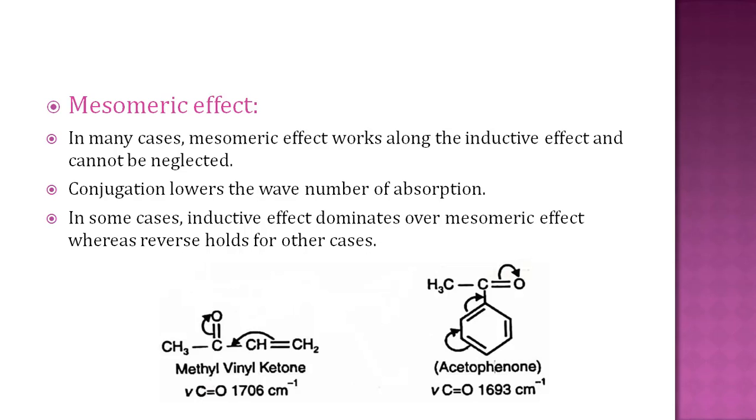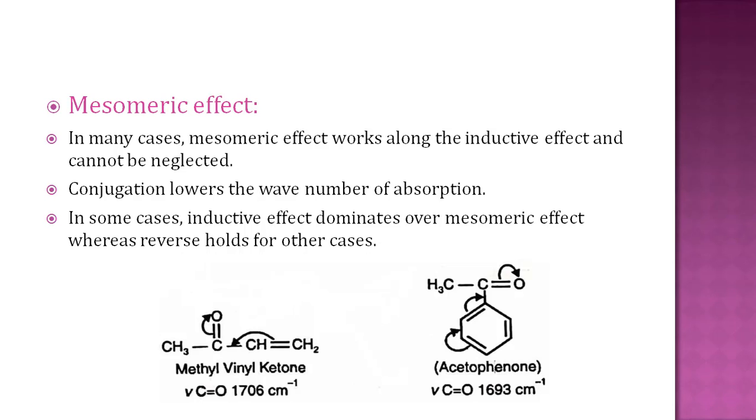The second effect is the mesomeric effect. In many cases, the mesomeric effect works along with the inductive effect and cannot be neglected. Conjugation lowers the wave number of absorption. In some cases, the inductive effect dominates over the mesomeric effect, and in some cases, the mesomeric effect dominates over the inductive effect. In the mesomeric effect, conjugation lowers the wave number.